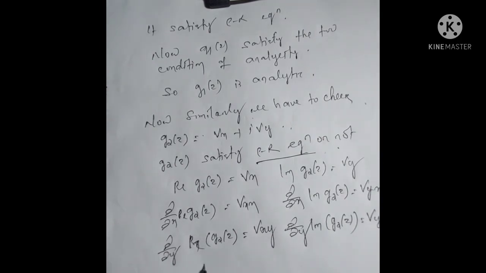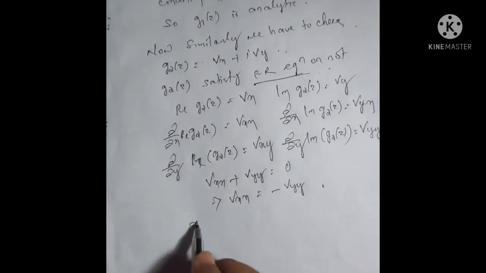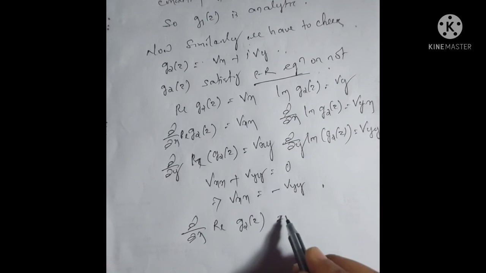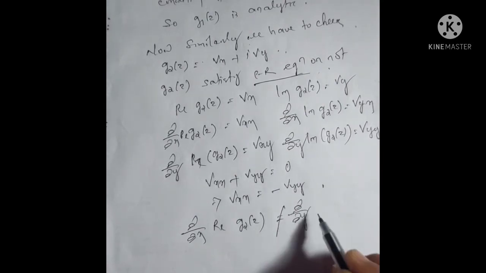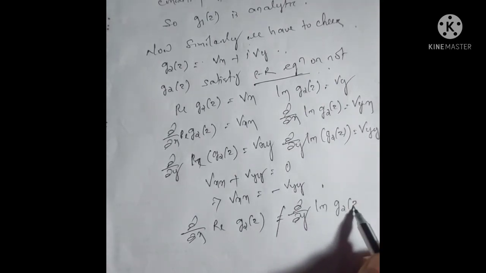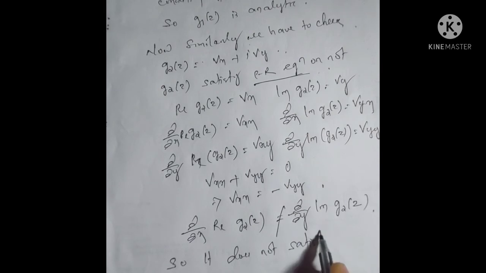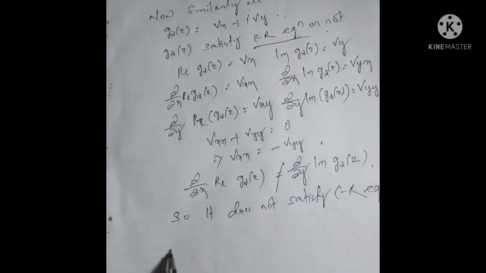Now we know that v is harmonic, so v_xx + v_yy = 0. This implies that v_xx = -v_yy. Here, del/del x of the real part of g2 is not equal to del/del y of the imaginary part of g2. So it does not satisfy the Cauchy-Riemann equations. This implies that g2(z) is not analytic.